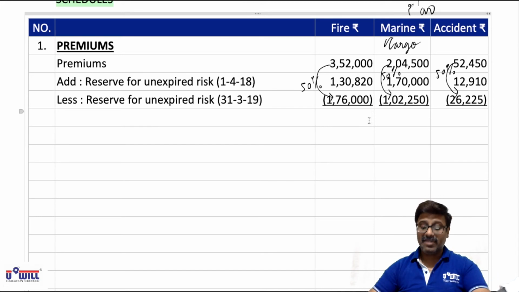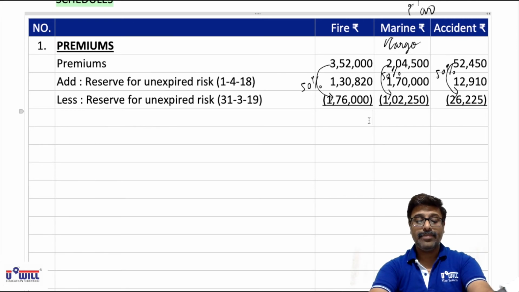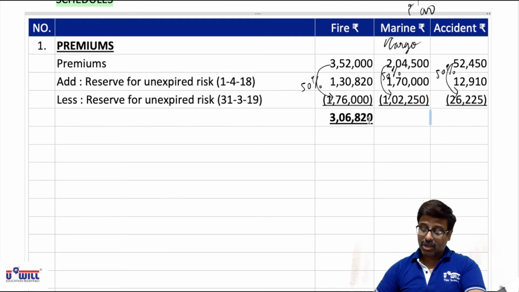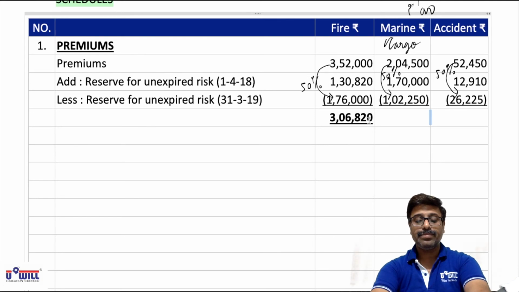Do it 3,52,000 plus 130,820 minus 1,76,000, 3,06,820. Same way 2,04,500 plus 1,70,000 minus 1,02,250, that is 272,250.